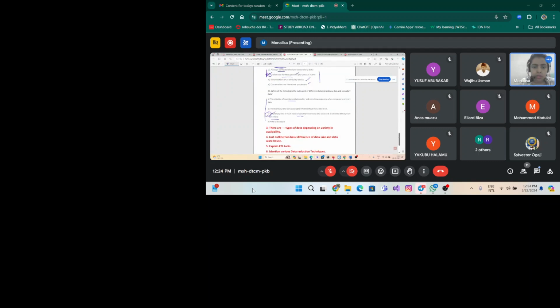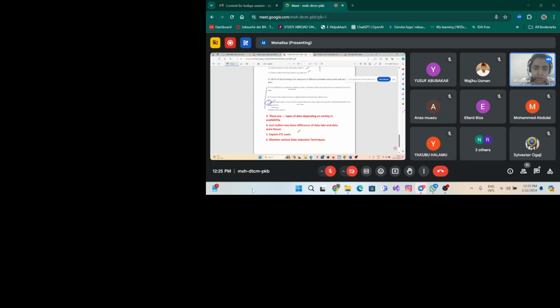Okay. So these are the things that you have to explain: ETL tools. If this kind of question comes, you can explain ETL tools, that is equation technique, normalization, everything. Those were the data reduction techniques that I explained yesterday, right?